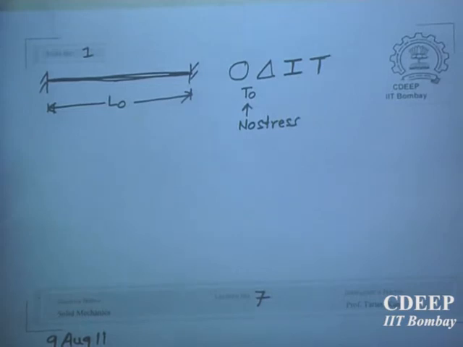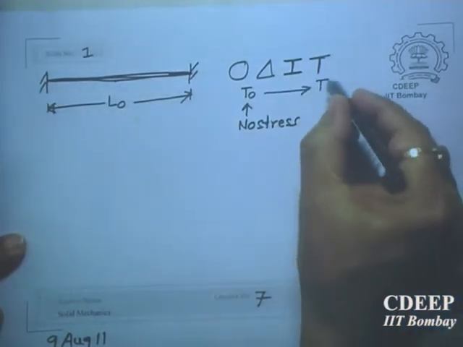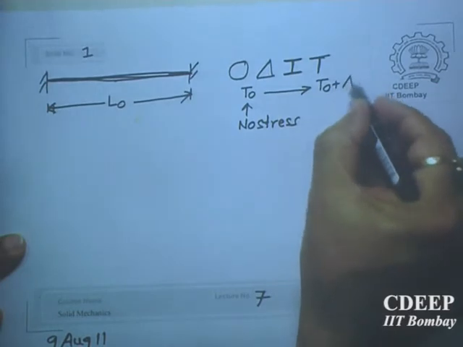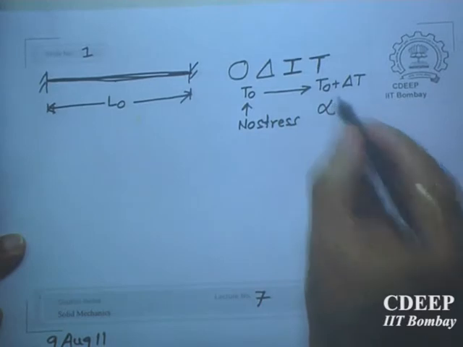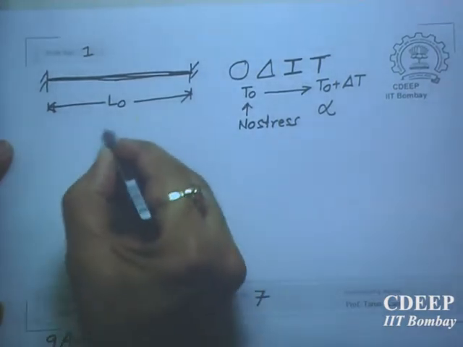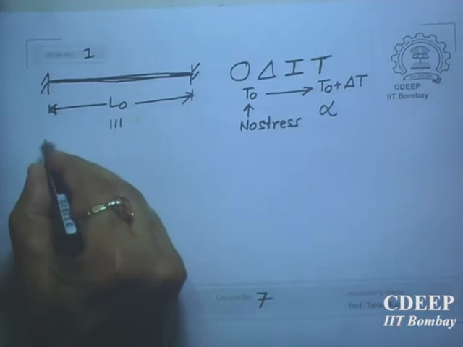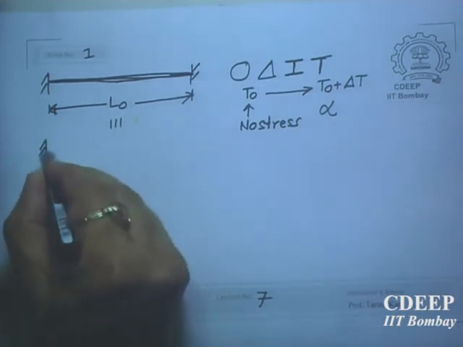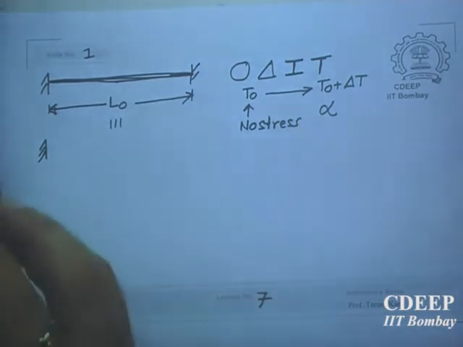I am saying it is just fit. So the rod is just fit, there is no stress created, and then the temperature rises by delta T, so it becomes T naught plus delta T. Coefficient of thermal expansion is alpha, and so what is this? So I told you that this problem can be thought of as two problems. One is a simple problem, which is, by the way, what is the free body diagram of this body?